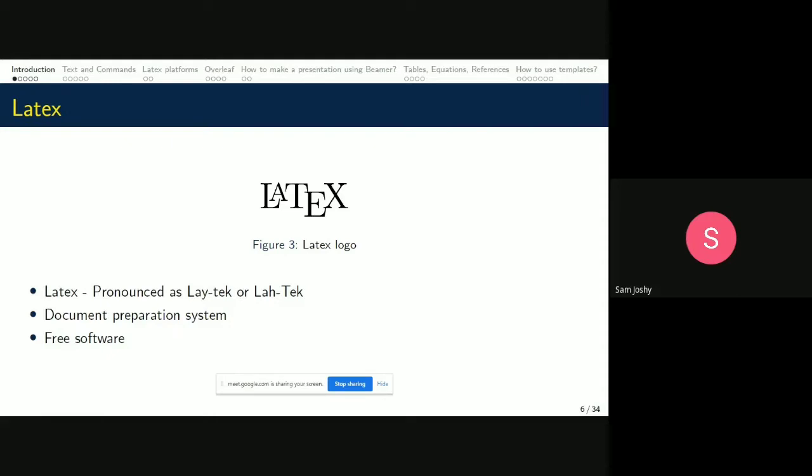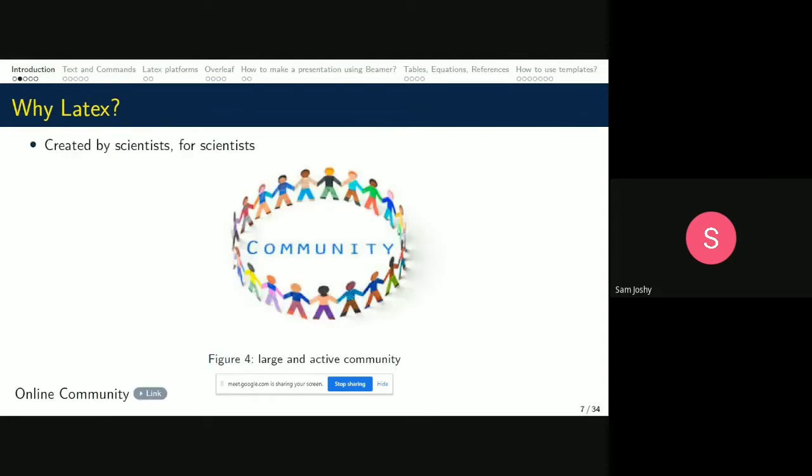We write the code and type in all those details, and we prepare the PDF output. And the main advantage of LaTeX over MS Word is that it's free software. It can be used by anyone. So how did LaTeX come about? LaTeX has been created by mathematicians and scientists for displaying their research results. So it's a platform created by scientists for the scientists.